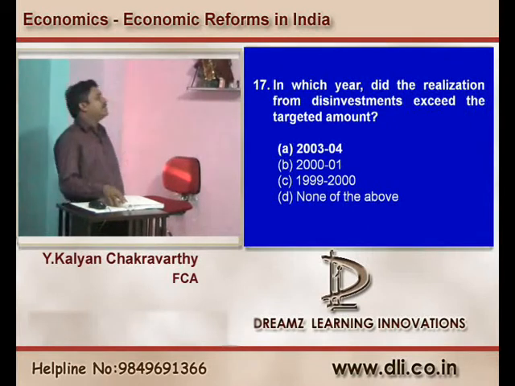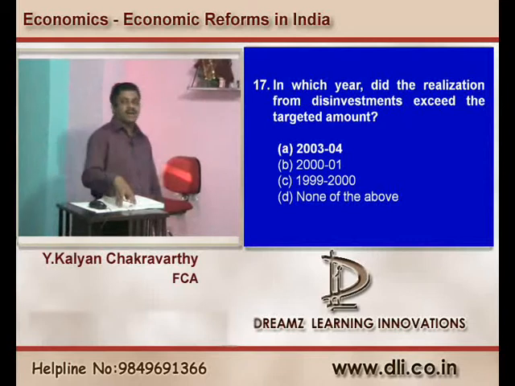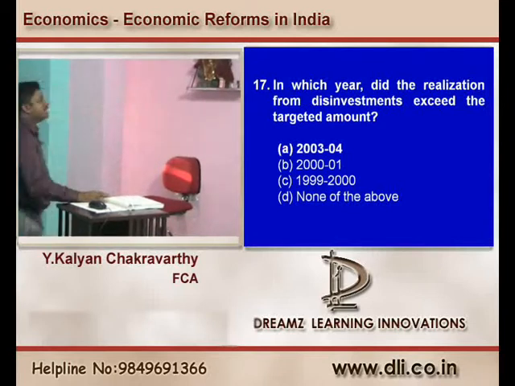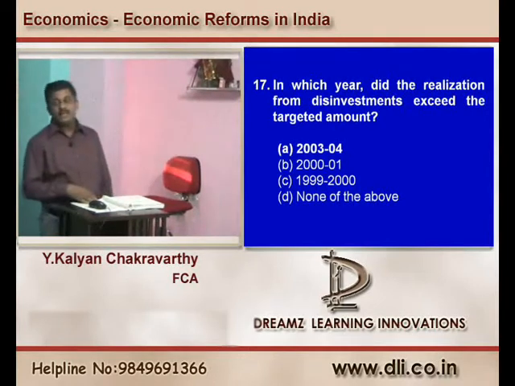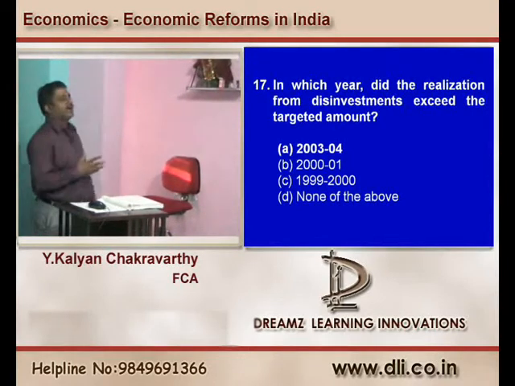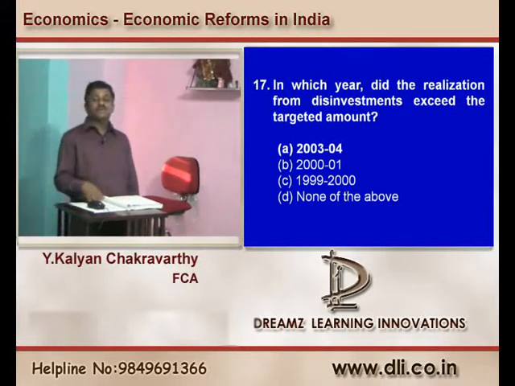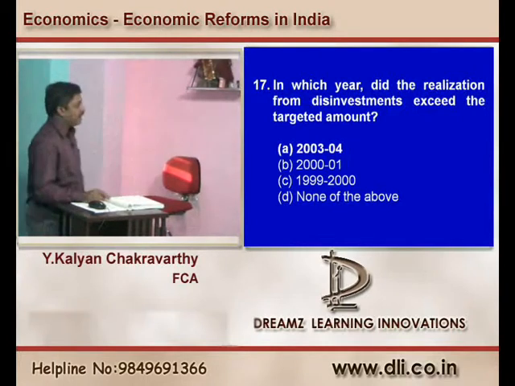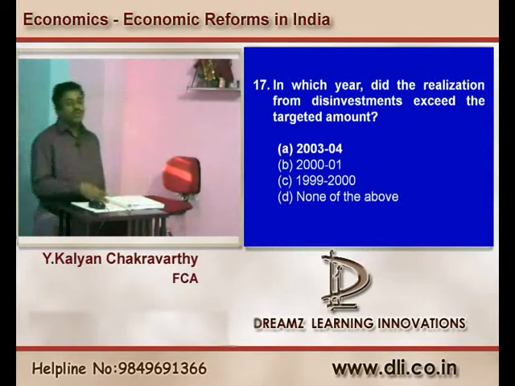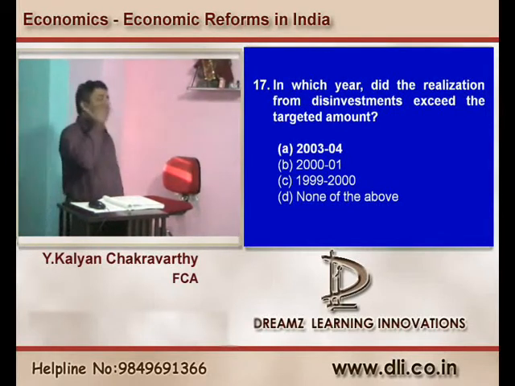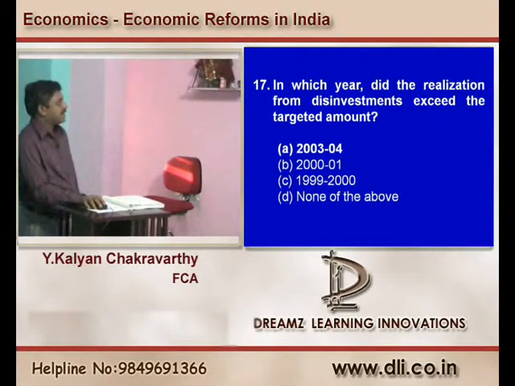Question number 17. In which year did the realization from disinvestment exceed the target? In 2003-04, disinvestment exceeded the targeted amount. Of course, in earlier discussion we said that it all happened with haste and without a proper planning process. In that particular year of 2003-04, so many crores were realized by the government by disinvesting its stakes. A is the right answer.